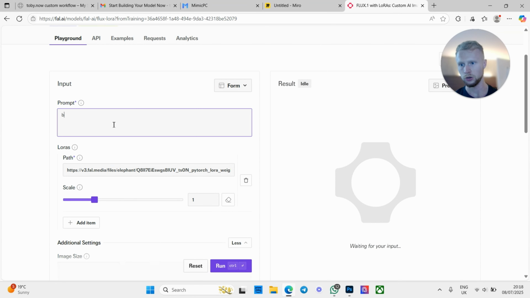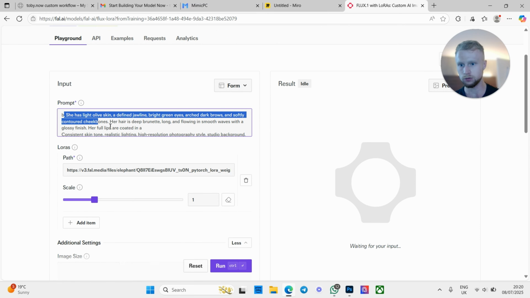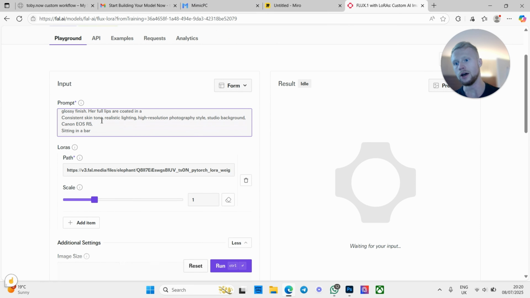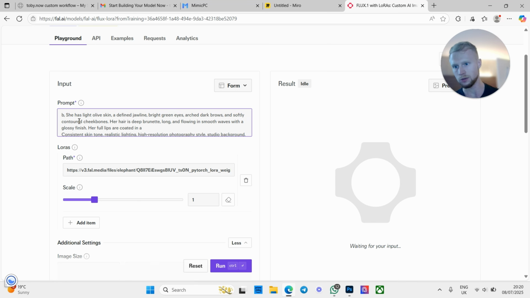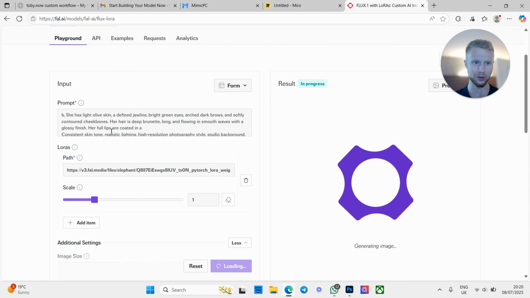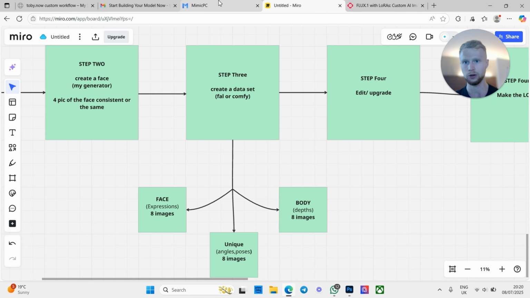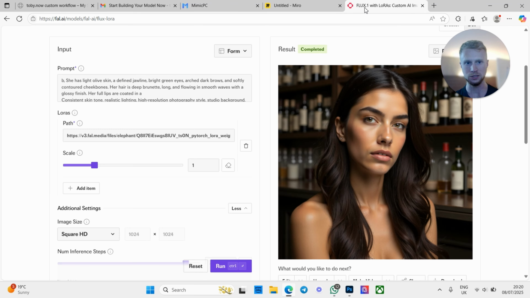Let's just crack on. So let's type in something very basic to start off with. Normally what you would want is quite a long prompt, like a 2 or 3 paragraph prompt, but I'm just going to start off with a keyword, and then I'm going to type a basic prompt. So what I've just done here is created a very small prompt. This is off ChatGPT, and for the end of it, I couldn't really be asked, but if you want ChatGPT sitting at the bar or whatever. But you basically want to put in a prompt here, and you want to click run. Now you guys obviously make more specific prompts on what you want to generate, but I'm just here to show that this is going to create the consistent face that we created a minute ago on a Mimic PC.